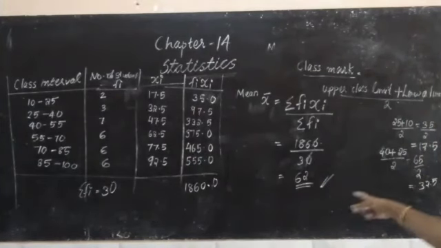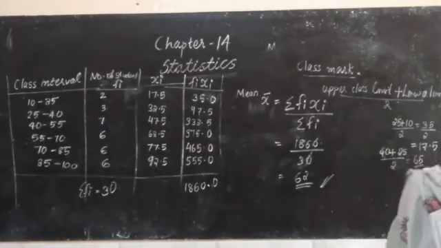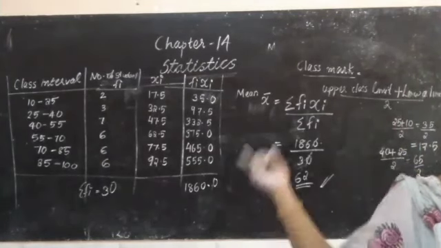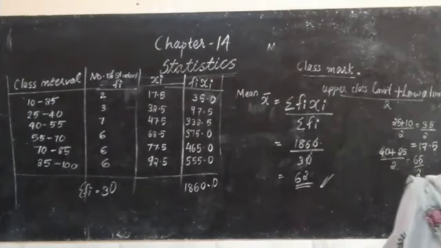59.3. Here what we get? 62. It's the approximate. Okay? The last one it was almost accurate. This is the approximate mean. Clear? I hope you understood this direct method.